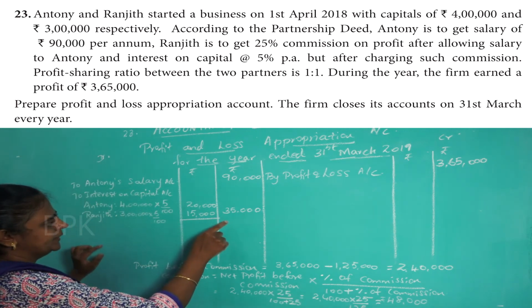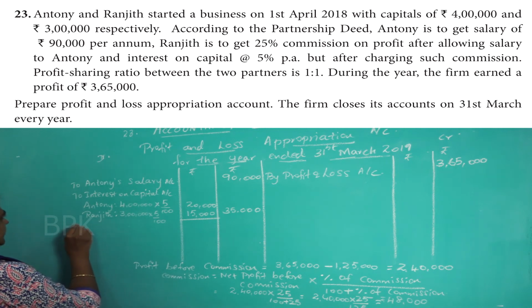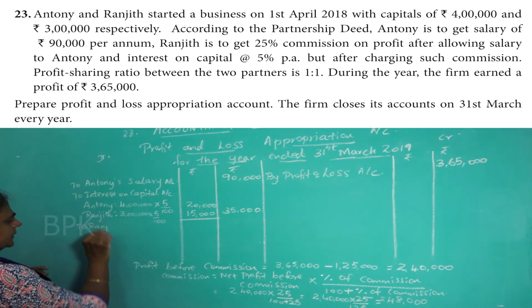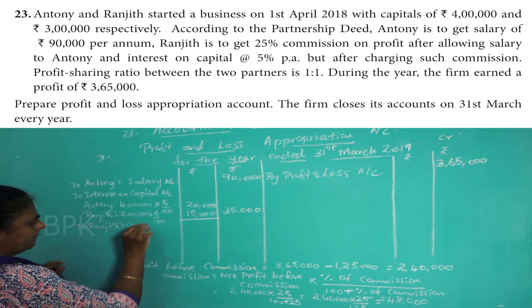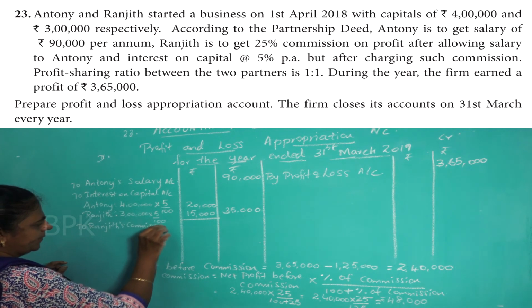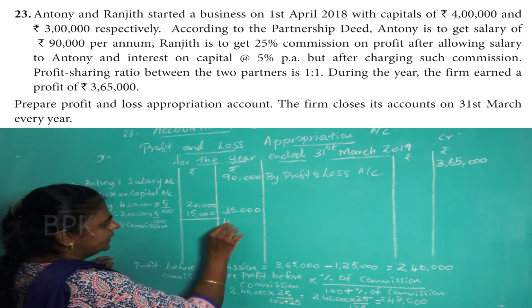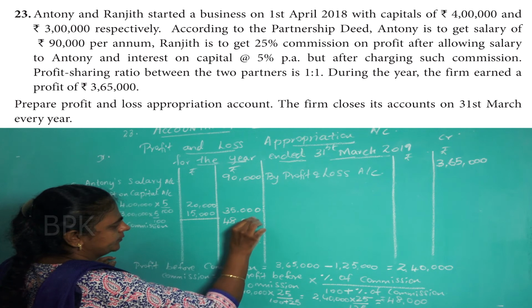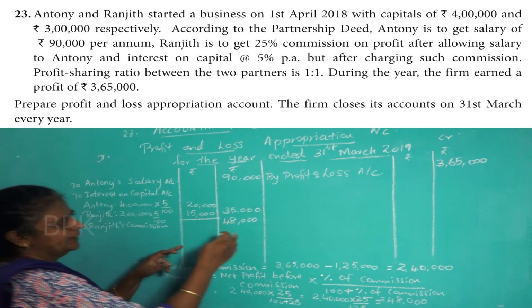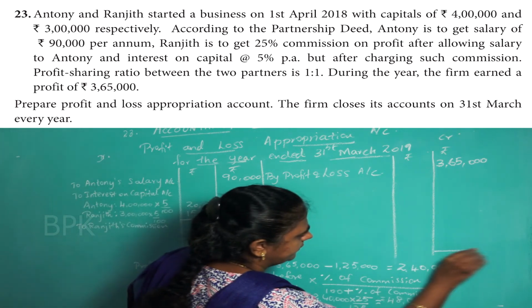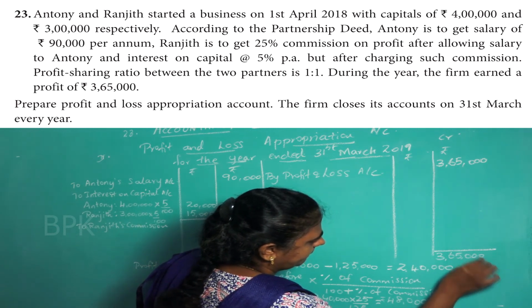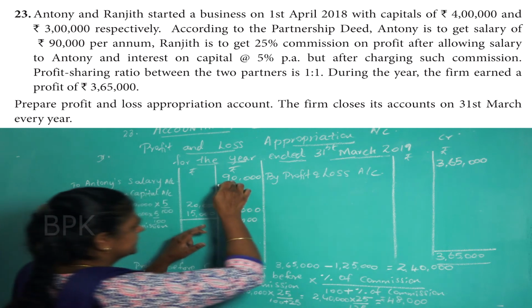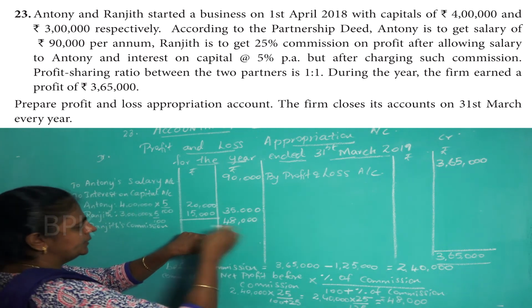Now take that 48,000 and write it here. So write here, to Ranjit's commission, that is 48,000. Now again calculate. So this total profit is 3,65,000. So that minus this, now add all these three and find the profit again.